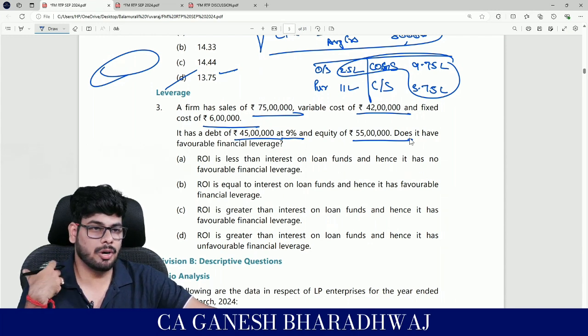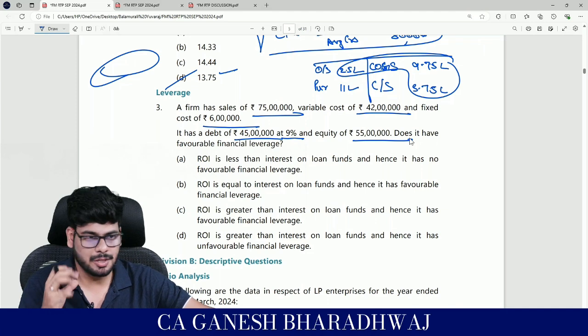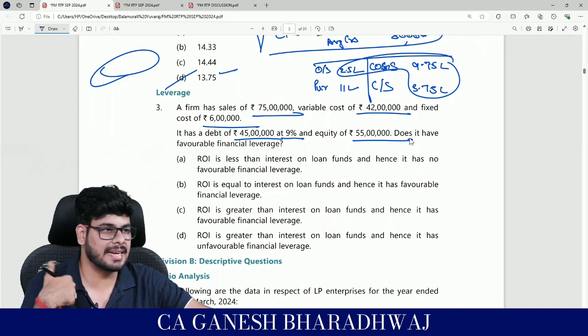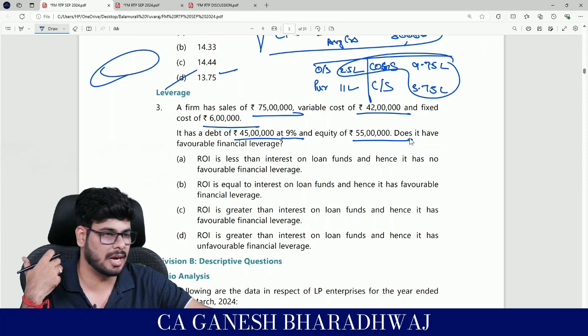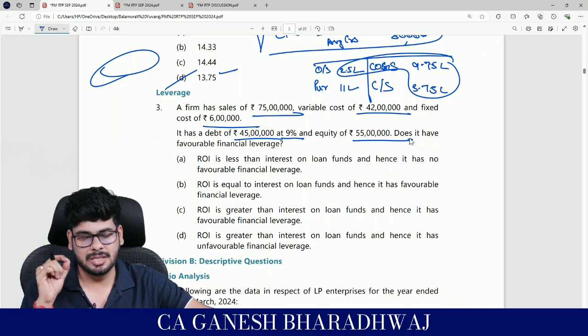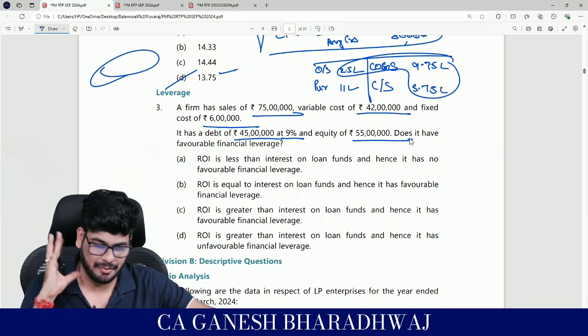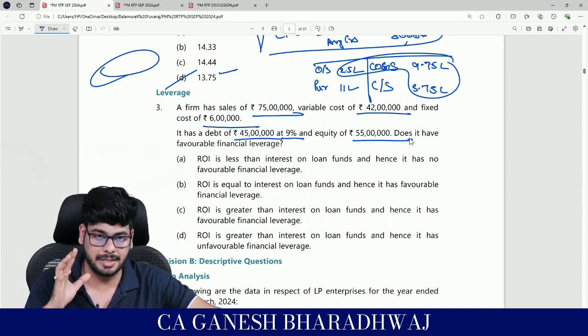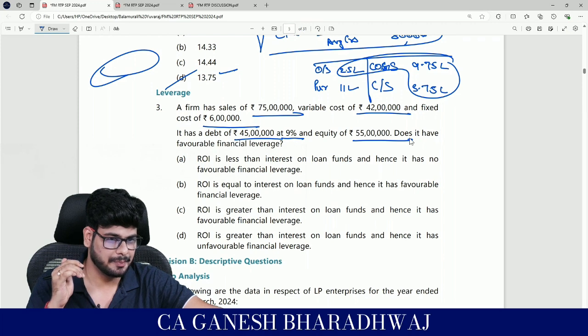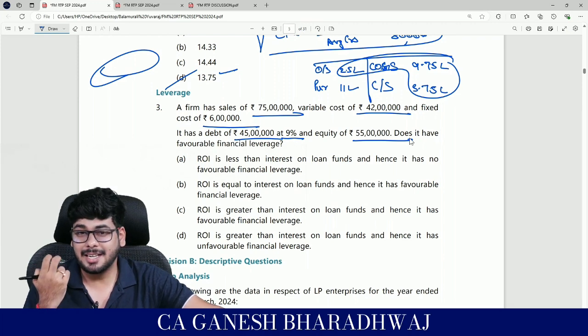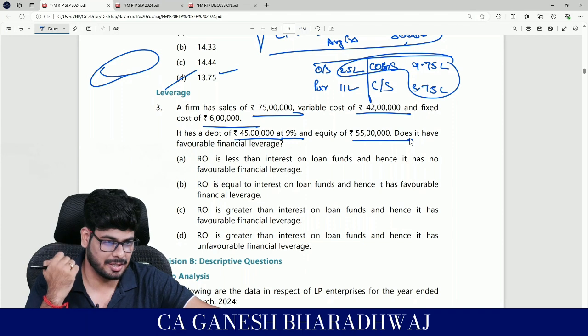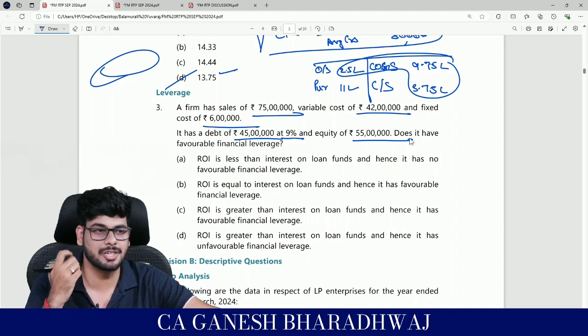Getting more results by putting in small efforts, or in other words, getting a magnifying effect, is called leverage. So, chinna kallu pedda labam. That is actually the meaning of leverage, right? Now, how do we get that basically? Is leverage good or bad? It's a double-edged sword. It's mentioned in your study material. Leverage is a double-edged sword.